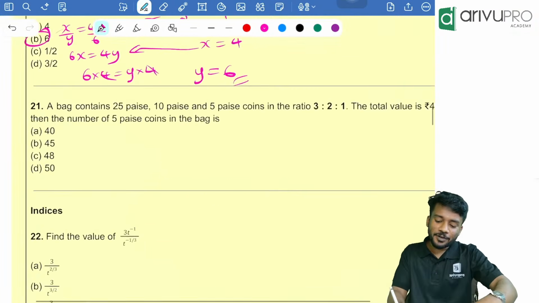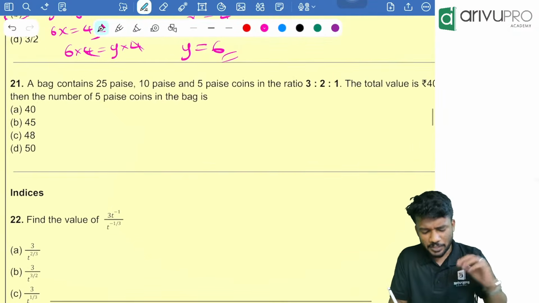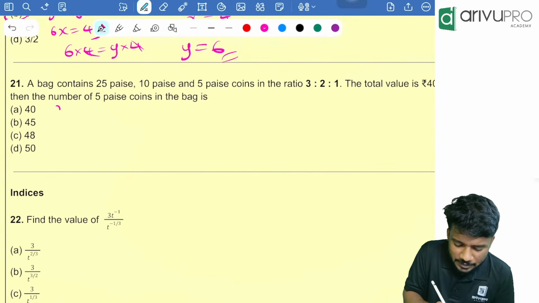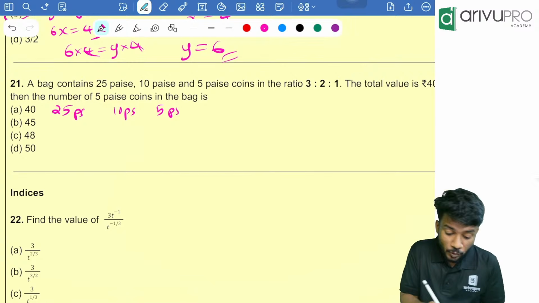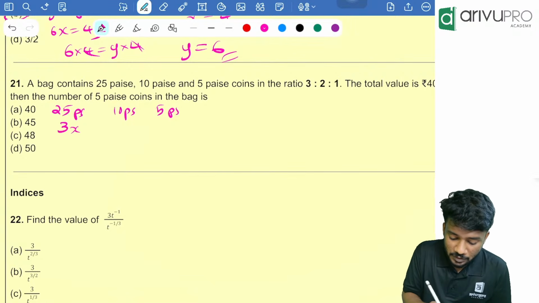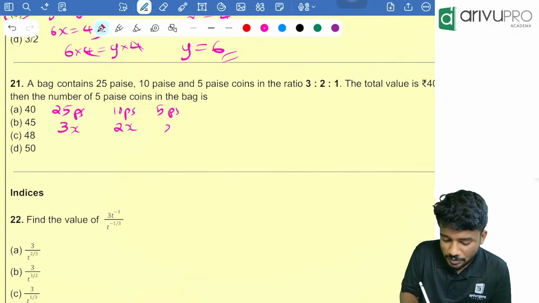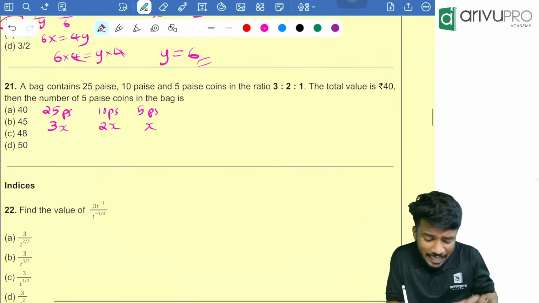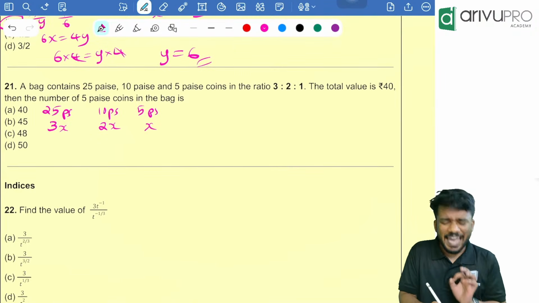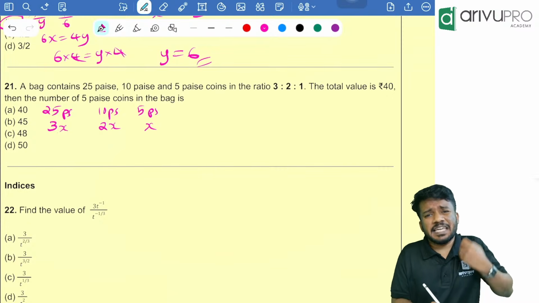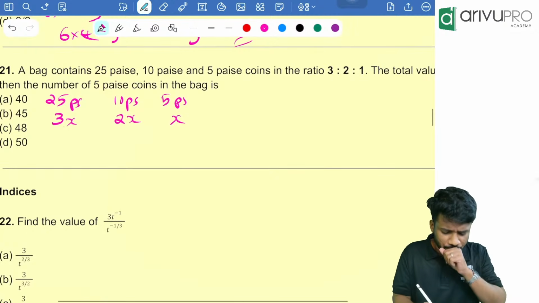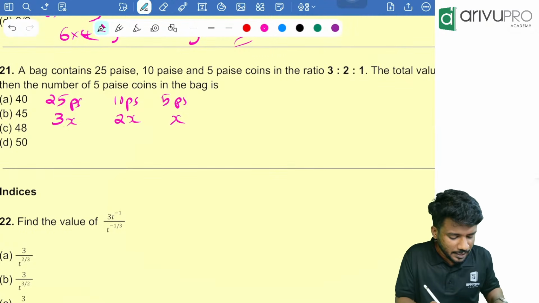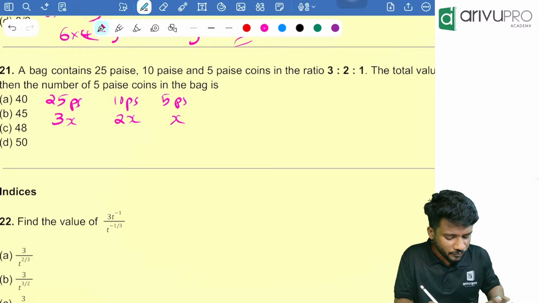Another question based on coins. It's another easy question. A bag contains 25 paise, then 10 paise, and 5 paise coins in the ratio 3:2, so that means 3x is to 2x is to x. The total value is 40. People, I am telling 3x number of 25 paise coins are there. That means value will be how much? 3x into 3 into 0.25. That is nothing but